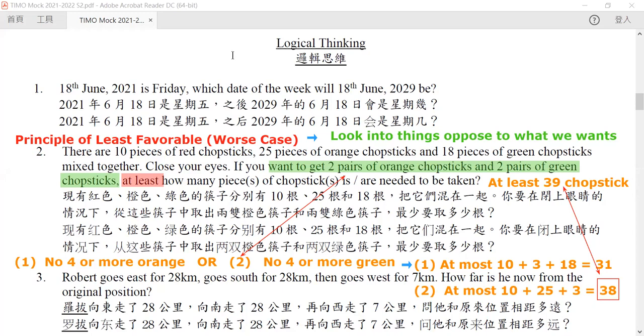Okay, so this is question number 2. And our answer will be equals to 39.